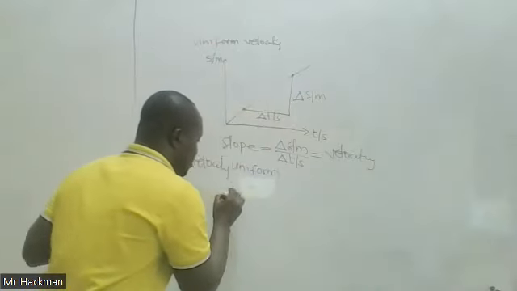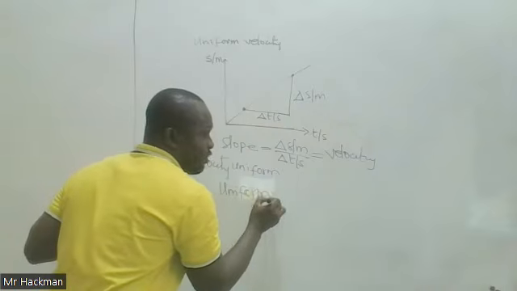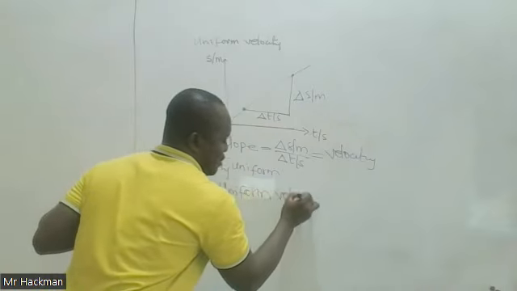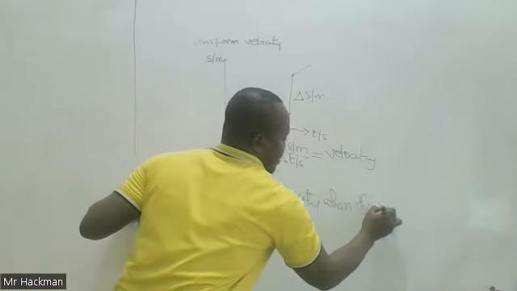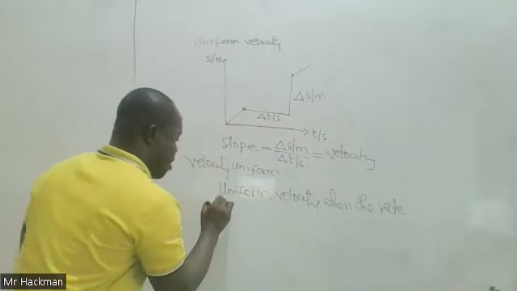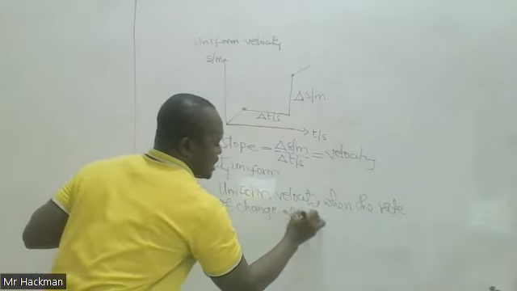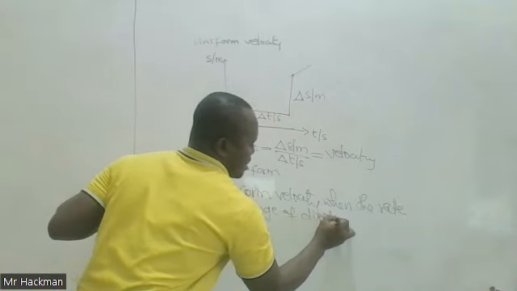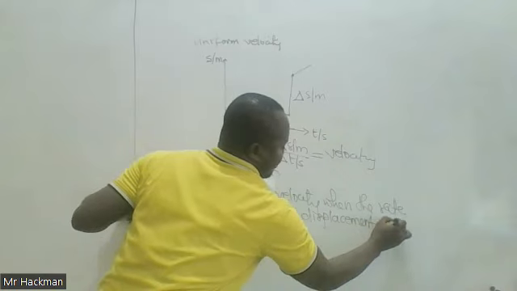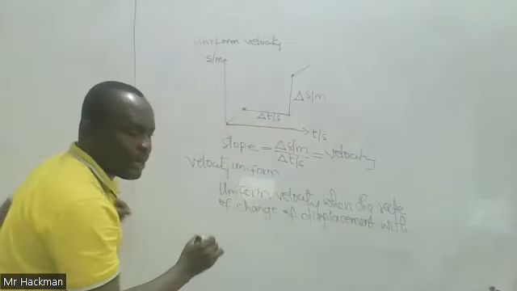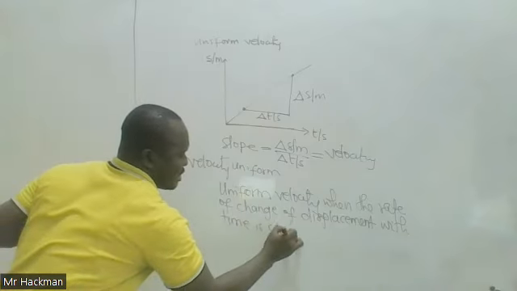The other definition, we have a uniform velocity when the rate of change of displacement with time is constant.